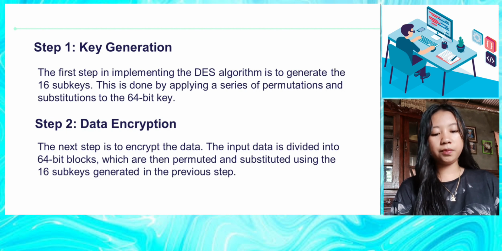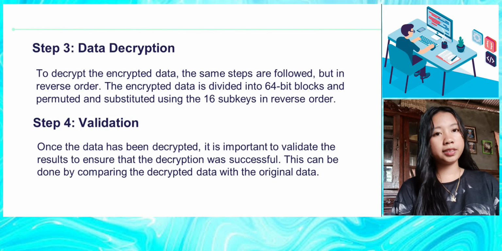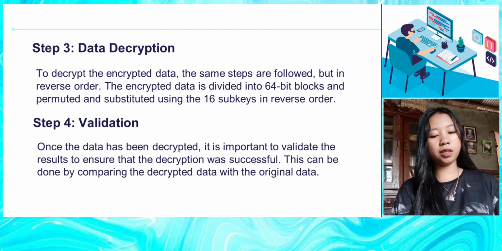The input data is divided into 64-bit blocks, which are then permuted and substituted using the 16 subkeys generated in the previous step. Step 3, data decryption. To decrypt the encrypted data, the same steps are followed but in reverse order. The encrypted data is divided into 64-bit blocks and permuted and substituted using the 16 subkeys in reverse order.